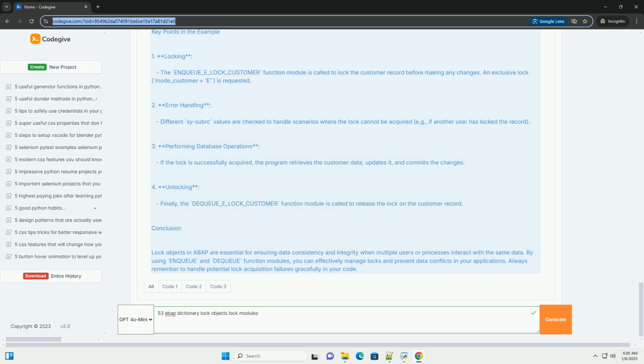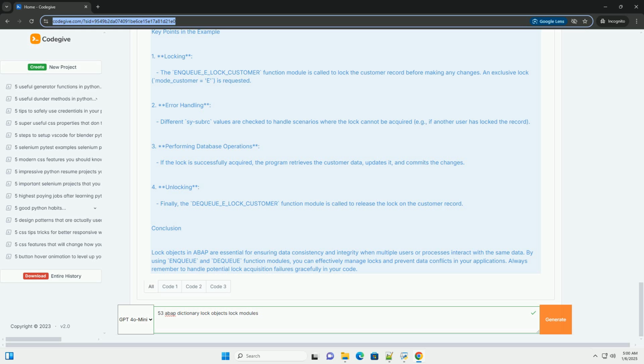3. Performing database operations. If the lock is successfully acquired, the program retrieves the customer data, updates it, and commits the changes. 4. Unlocking. Finally, the dequeue_e_lock_customer function module is called to release the lock on the customer record.